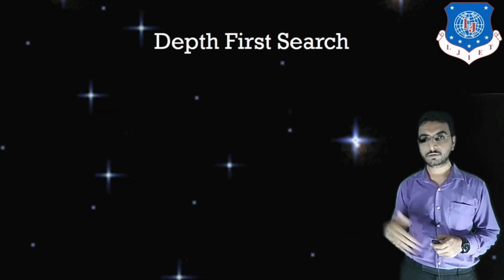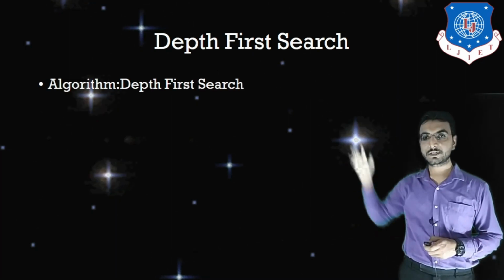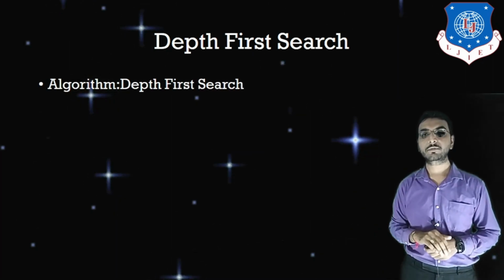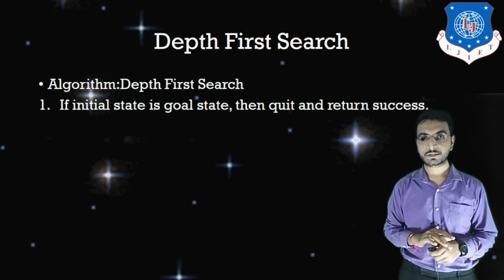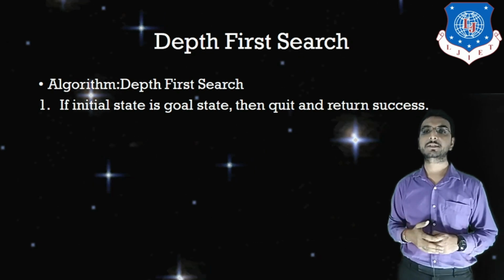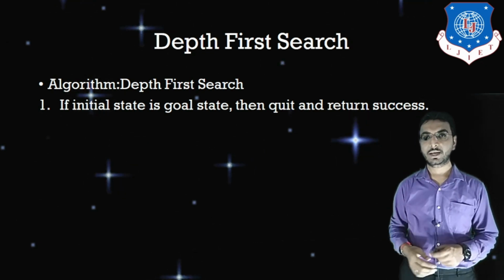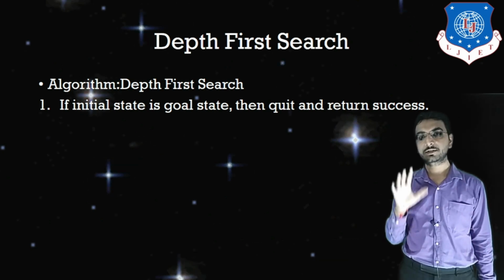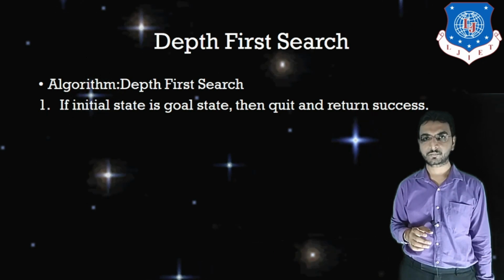Now the next control strategy is the depth first search control strategy. Let us start with the algorithm of that first. In depth first, if the initial state is the goal state, then quit and return success. For example, let's say my initial state is 0, 0 and that 0, 0 is my goal state, then it is going to return directly with success.